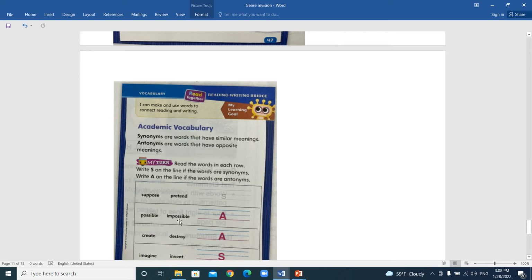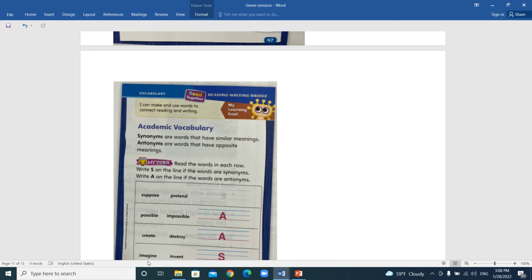We have possible and impossible. We said the word im means not, so they are antonyms. Create, destroy, they're antonyms because create means to make something, destroy means to break. So it can be create and destroy. They're antonyms. I can write create and break, they're antonyms. But if I say create and make, they are synonyms. If I say create and design, they're synonyms.